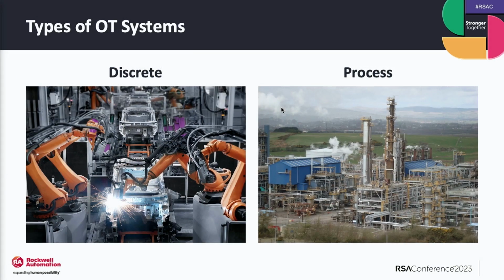OT networks, or OT systems, if you're not familiar with them, can be broadly categorized into two large groups. The first one being discrete manufacturing. That's what you typically think of with your assembly lines. If you picture automobile manufacturing, anytime you're putting something together or making individual widgets with a series of steps, that's discrete manufacturing. The other major category is process. Process systems tend to be large. Think of mining, oil and gas, chemical processing. A lot of these systems, like water and wastewater, are continuous processes. They can never shut down.